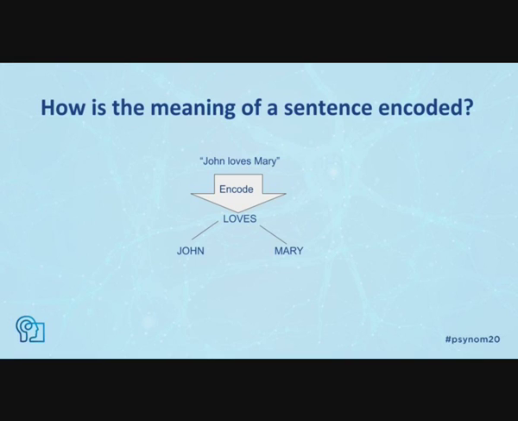If we have a sentence like John loves Mary, a naive approach to encoding it would be to assume three concept nodes, John, loves, and Mary, and then saying that there is an association formed between loves to John and loves to Mary. The problem here is that such an encoding leaves ambiguous whether it's John who loves Mary or Mary who loves John. We call this the role binding problem.